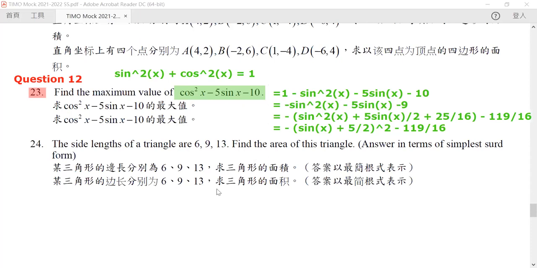Now, usually in this case, because we see that this is a square, and a square is always going to be bigger than or equal to 0, so this one will always be less than or equal to 0. So we know that the maximum value will be our constant, right?